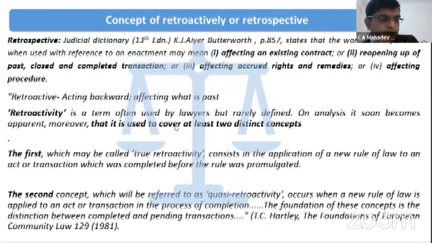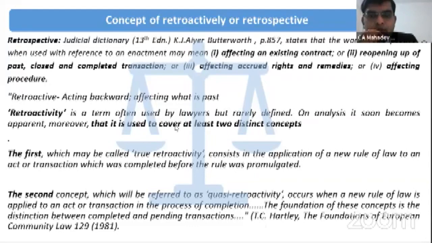It means that the law will give effect to all backdated transactions. So when retroactivity is applicable, it means that whatever the rules, whatever the provision of the act has come, that will give effect to the backdated transaction.